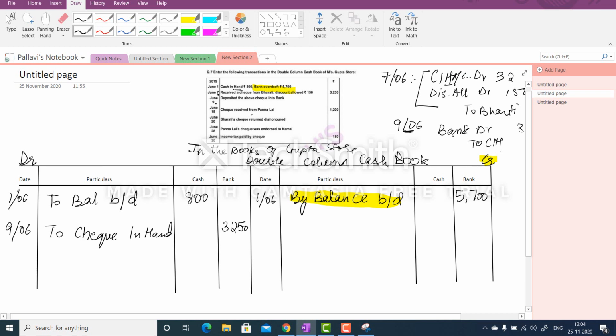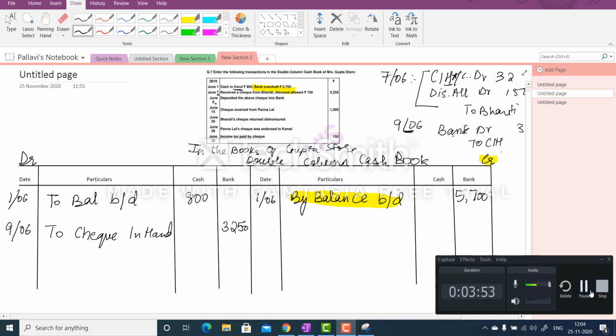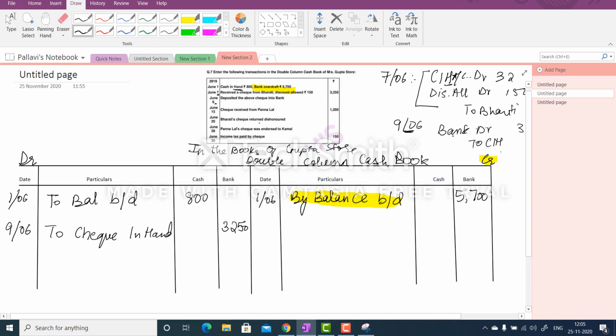Now you received a check from Panna Lal. The question does not say anything that we deposited the check on a different date, but the question tells that you endorsed Panna Lal's check to Kamal.